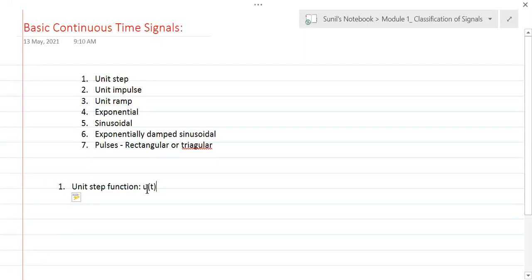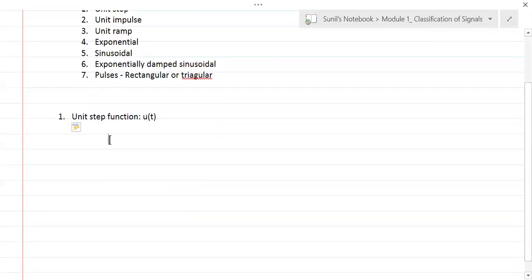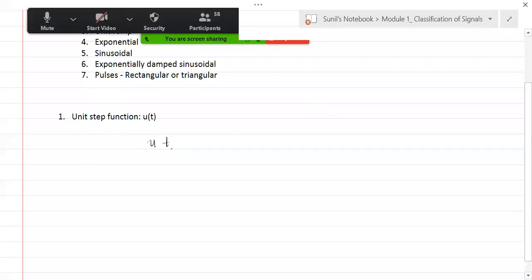Anybody can tell me what is u of t all about? What is unit step function? How can we define it? It can be defined as u of t, which is equal to 1 for t greater than or equal to 0, and it is 0 for t less than 0.